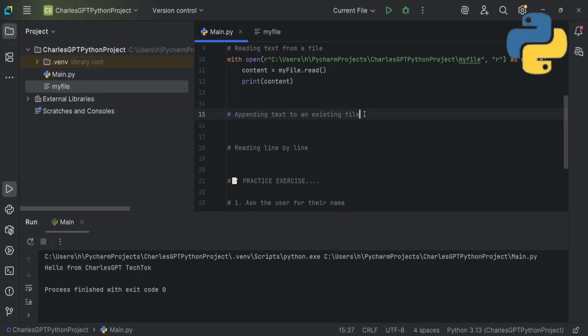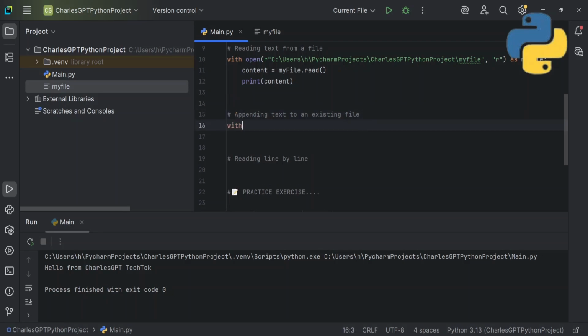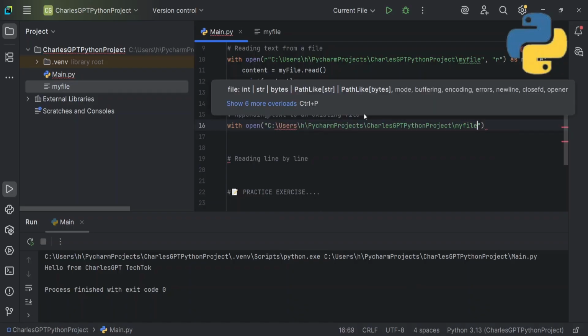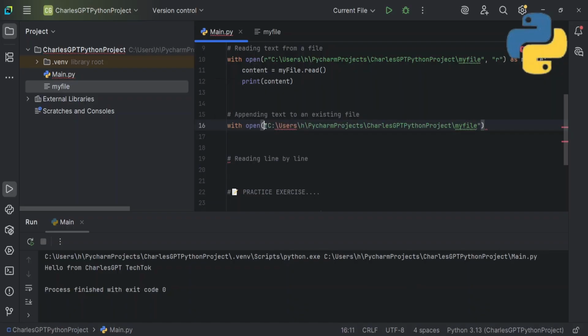The next thing we're going to do, appending, we're going to be using our with module like this, with. I'm not going to be opening and closing it explicitly. So I'll now say open. You need the file location, so I'll put the file location and escape it as a raw string. Now what do we want to do? We want to append. Append is similar to write, but this time around it doesn't override what's inside your file. It just adds to the end, as it sounds. You'll understand when we start writing it.